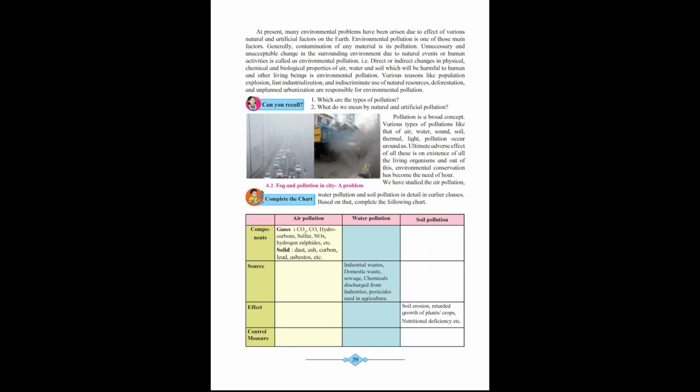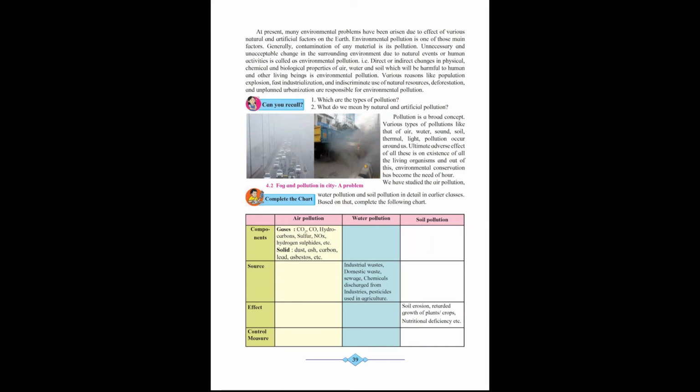That is, direct or indirect changes in physical, chemical, and biological properties of air, water, and soil which will be harmful to humans and other living beings is environmental pollution. You may mark both but learn any of those two. The one which you feel is easier, you may learn that definition. What is environmental pollution?